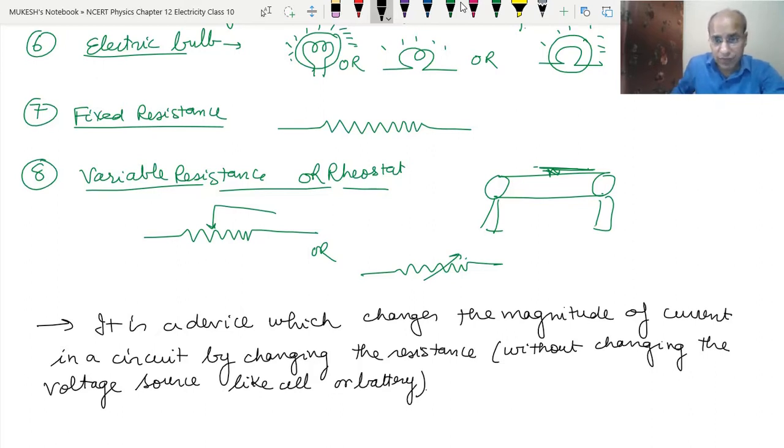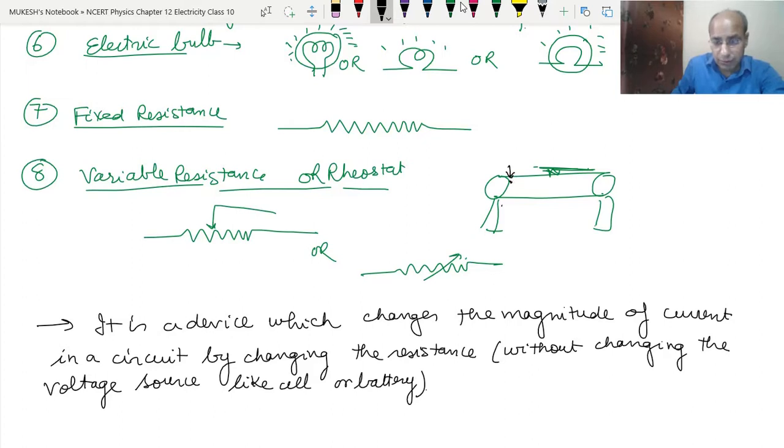See this slider, when we move this slider, it changes the resistance, and when it changes the resistance, it changes the current in the circuit, and when the current in the circuit is changed, it will change the potential difference also. Let's say if we bring the slider here, in this condition the resistance becomes too high, so the current will become very low.